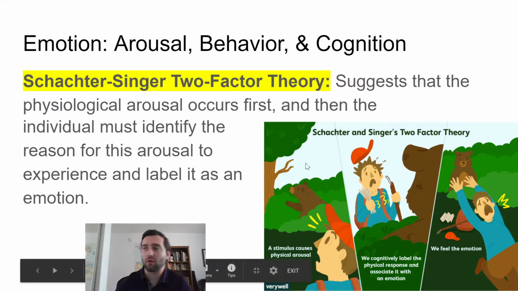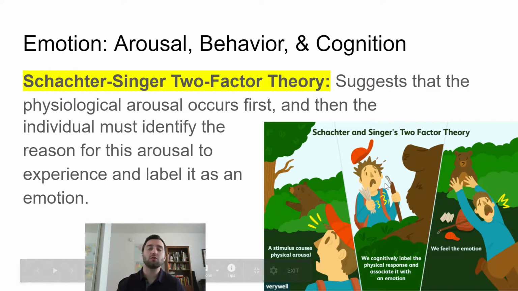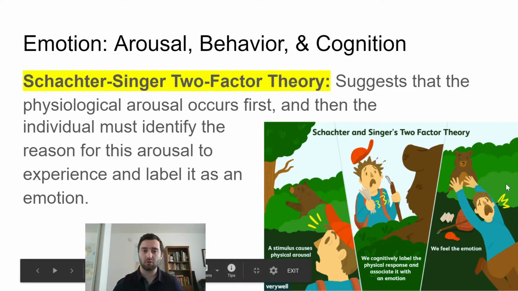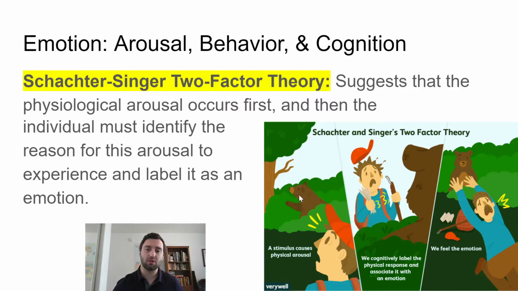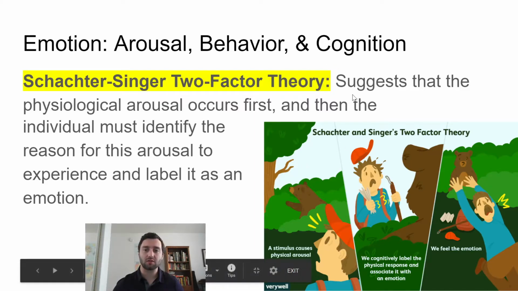We label the fact that our heartbeat is quickening, we associate that with fear, and we then feel that emotion. So it's stimulus, physiological arousal, labeling, emotion. That's what's happening in the Schachter-Singer two-factor theory.